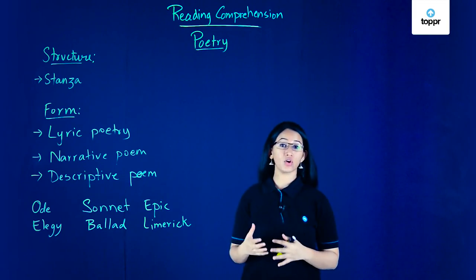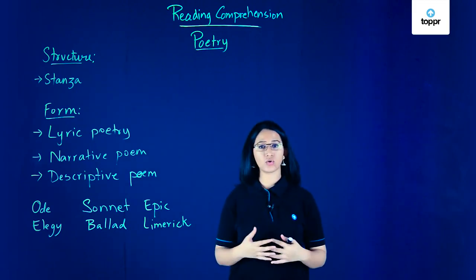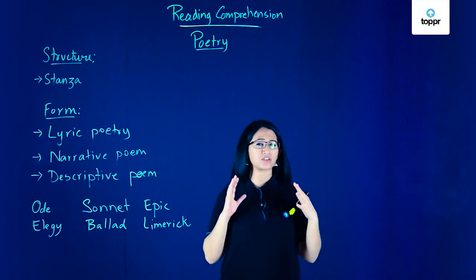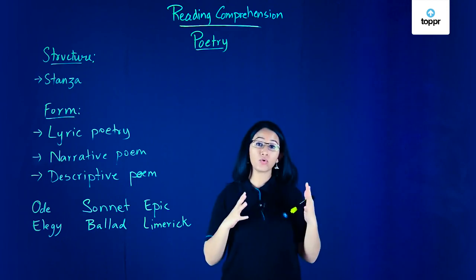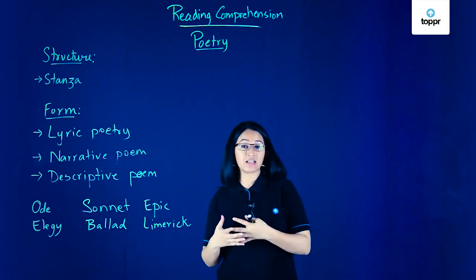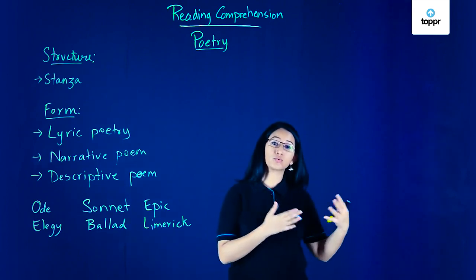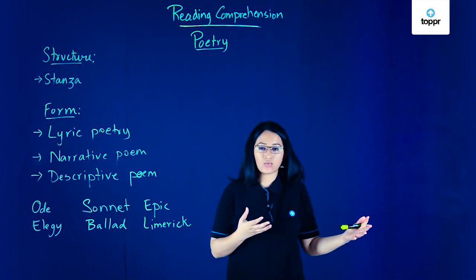In today's video, we'll be learning a little bit about poems or poetry. So whenever you see a poem, what's the first thing that you notice? The structure. Now all poems have a particular structure. They might be made of 3 lines in every stanza, 4 lines or groups of 5 lines, or even 7 or 8 or 9 lines all at once.